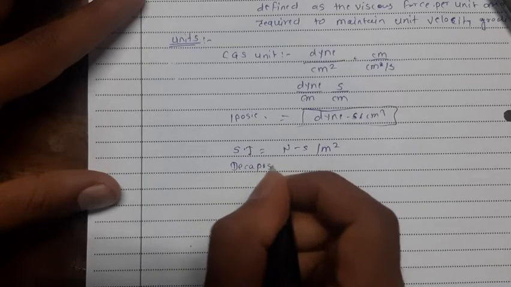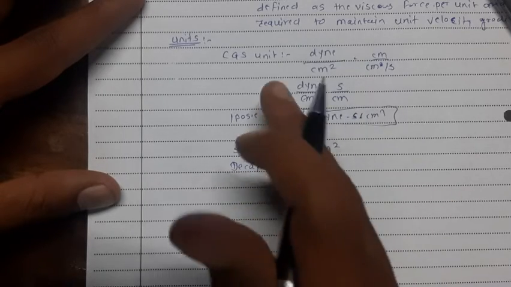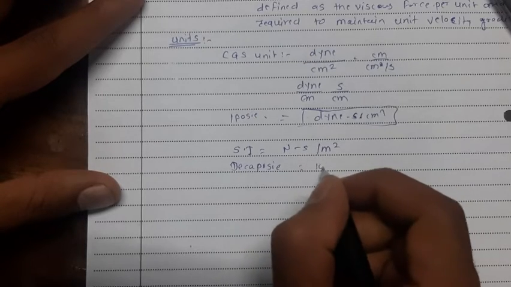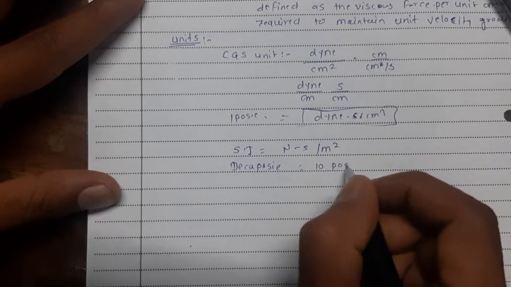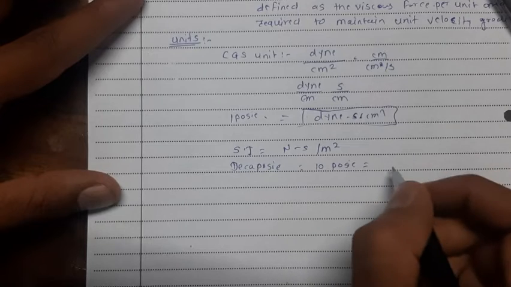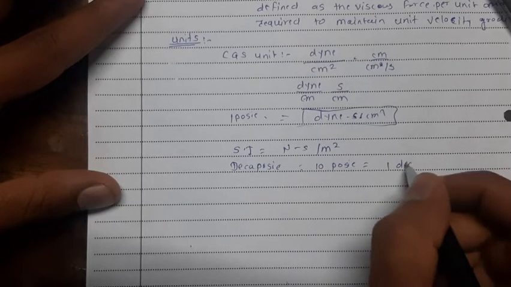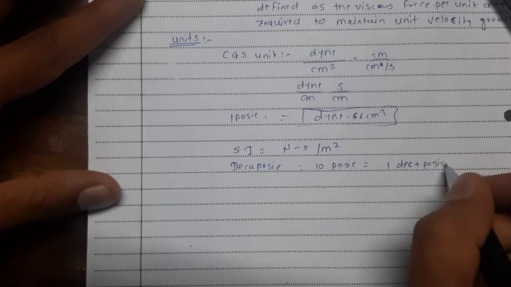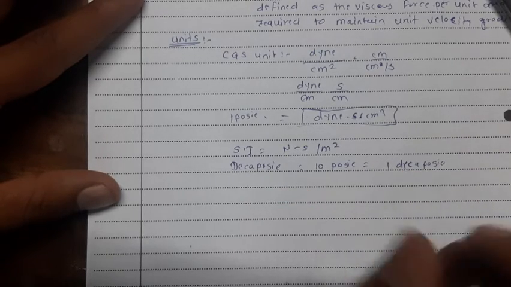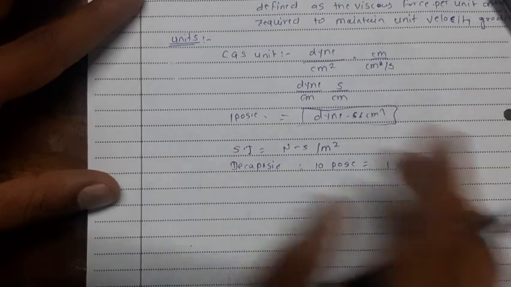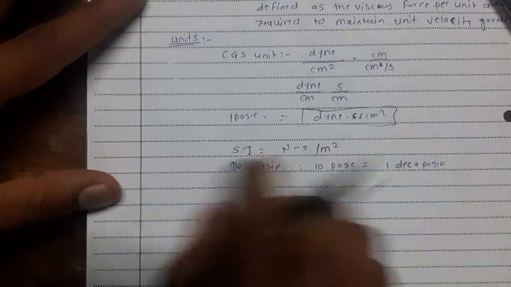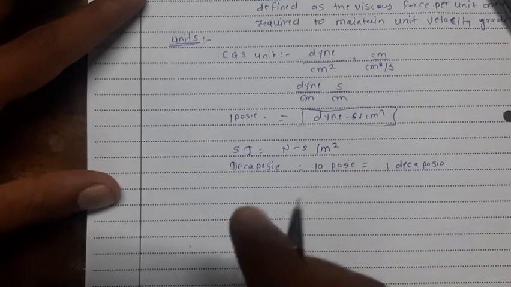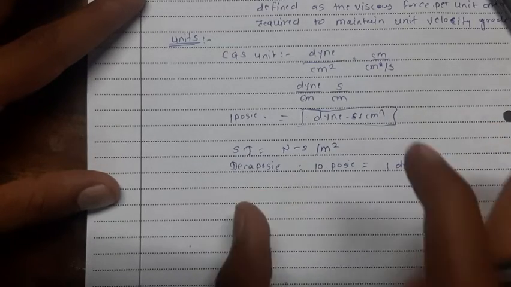And there is a relation between this SI unit and CGS unit: 10 poise is equal to 1 decapoise. That is the relation. Now we will try to find out the dimension of eta from this expression.